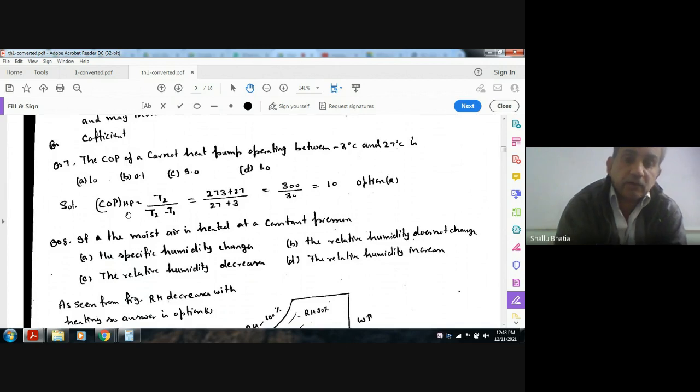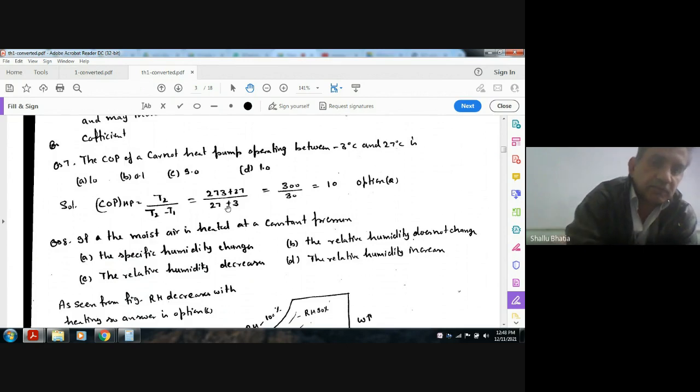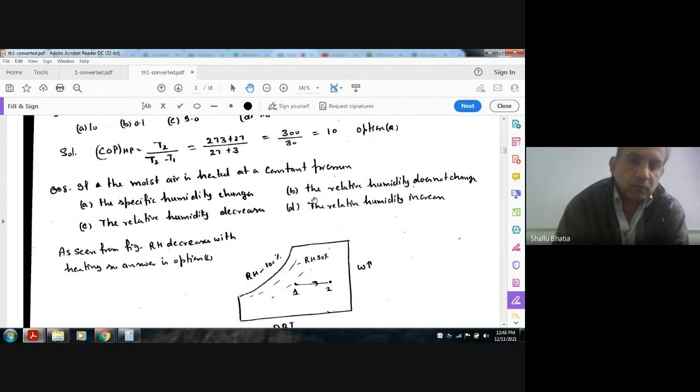For a Carnot cycle heat pump, it is the maximum temperature divided by the temperature difference. The maximum temperature is 27 degrees Celsius and the temperature difference is 30 degrees. In Kelvin, it is (273 plus 27) divided by (27 plus 3), that is 30. The answer is 10. Option A.